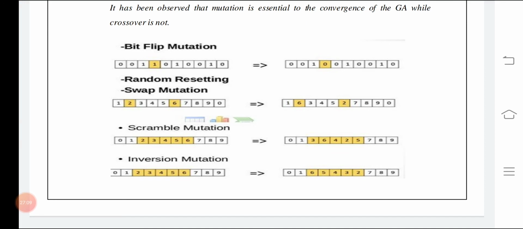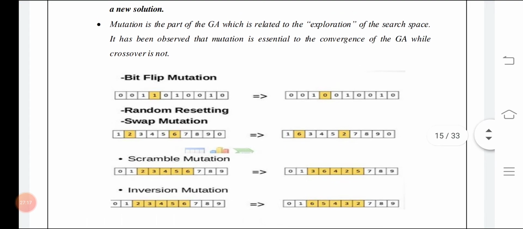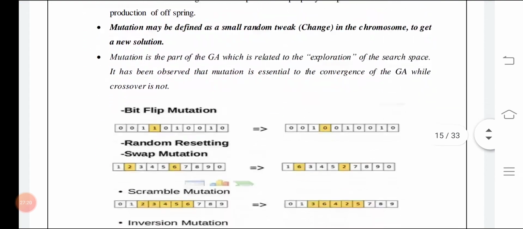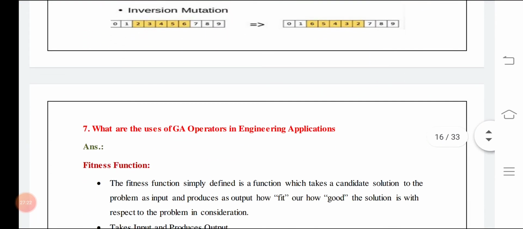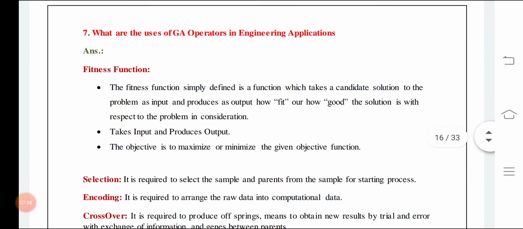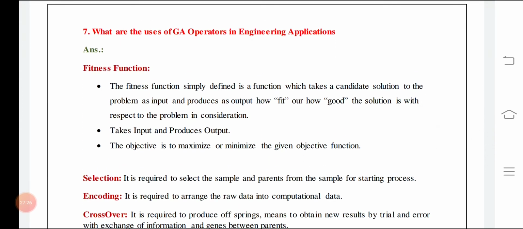You just need to understand what is crossover, what is mutation, what is encoding, what is decoding, what is selection, and what is reproduction. Reproduction means generation of something new. So these are the different uses of the genetic algorithm operators in engineering applications.